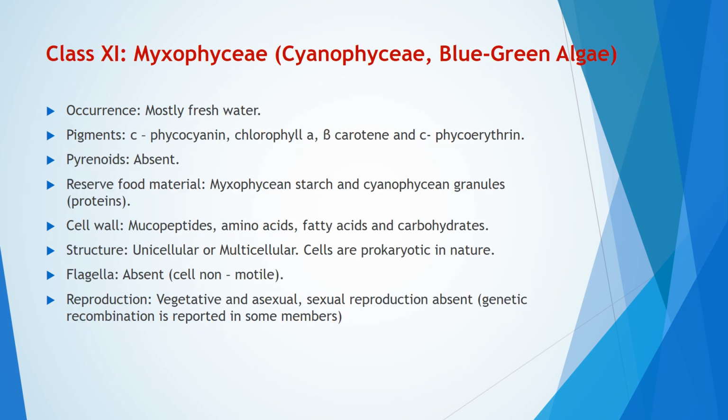Next class is Mixophyceae. This is otherwise called as Cyanophyceae and commonly known as blue-green algae. It occurs mostly as freshwater forms. Pigments. It includes C-phycocyanin, chlorophyll A, beta-carotene, and C-phycoerythrin. Pyrenoids are absent. The reserve food materials are Mixophycean starch and Cyanophycean granules. Cell wall is mucopeptide, amino acid, fatty acid, and carbohydrate.